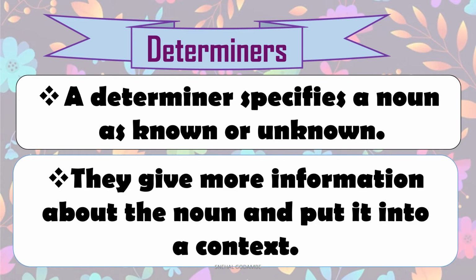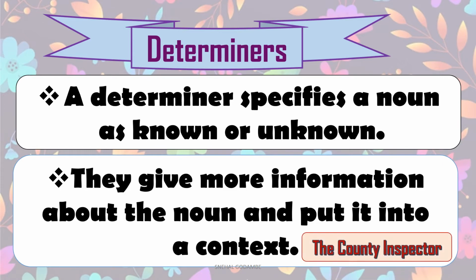So in this way they give us more information about the noun and put it into a context. Here we have seen the example of the county inspector. County inspector is a noun, but the county inspector, which we have already read or learned or heard about, is a known noun to us.